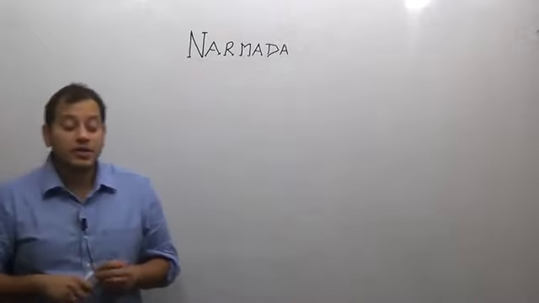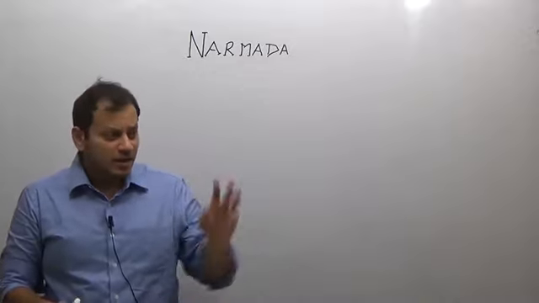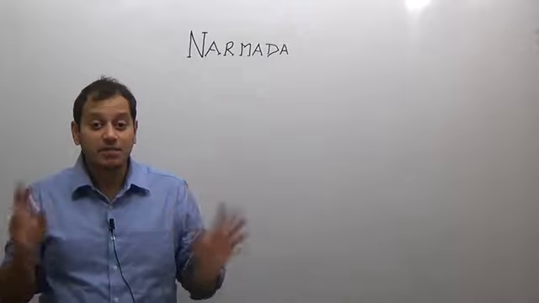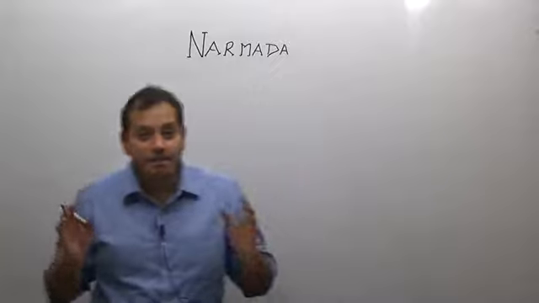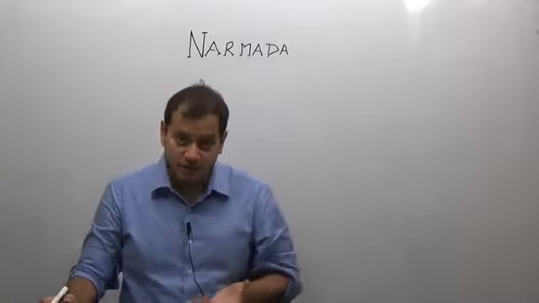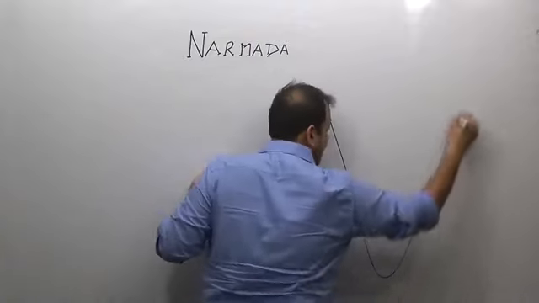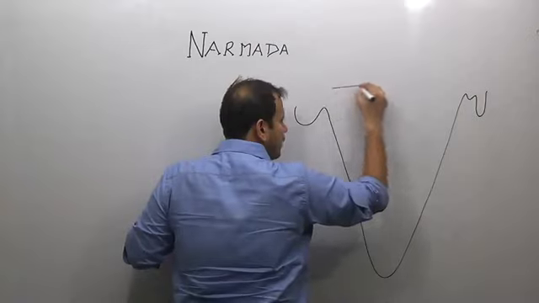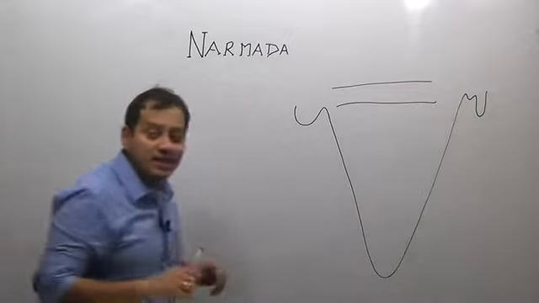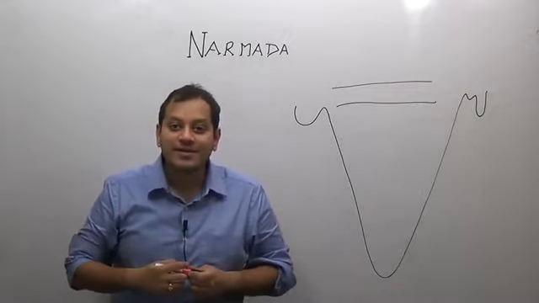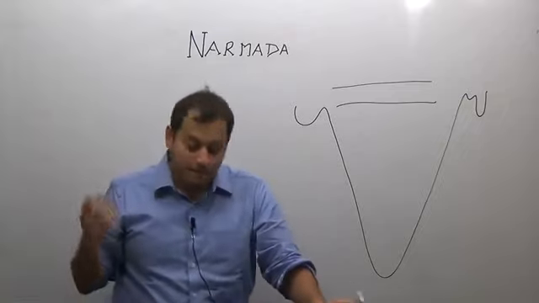Hi friends, welcome to the study of the largest west flowing river of India, that is the river Narmada. There are three major peninsular rivers. I am saying the major peninsular rivers, we are not referring to minor rivers. There are three major peninsular rivers which flow to the west, out of which river Narmada is the largest. River Narmada flows through a rift valley between Vindhyas and the Satpuras, and it drains into the Gulf of Kutch or Gulf of Cambay. You already know it. It drains into the Gulf of Cambay region.